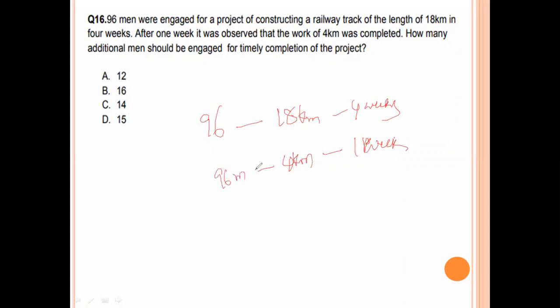The question is how many additional men should be engaged for timely completion of the project. In 1 week they complete only 4, so in 4 weeks they would complete only 16 kilometers. So the remaining 2 kilometers is there.